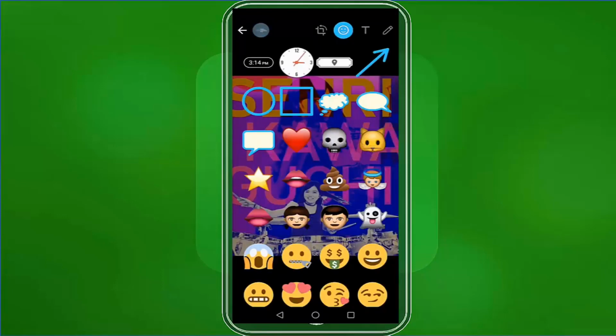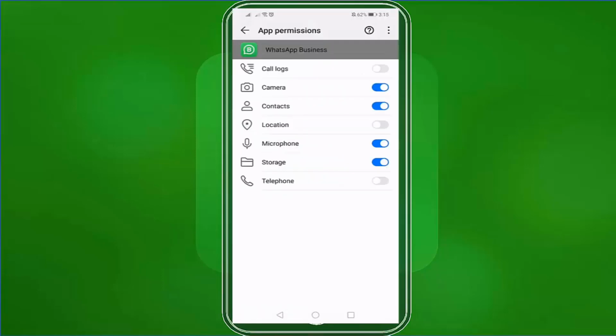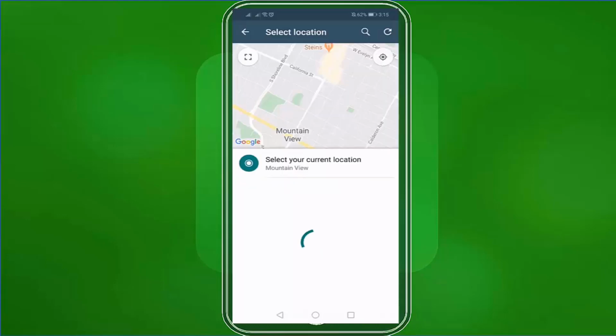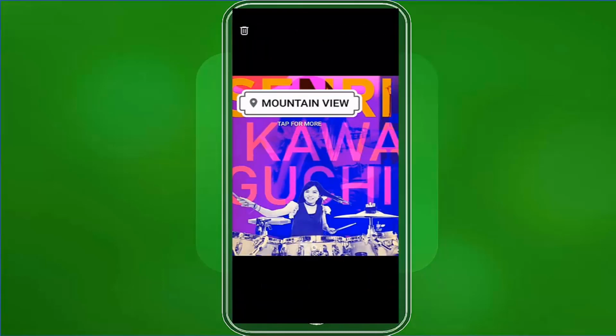Let's add another sticker. This sticker adds a location to your photo, but you must enable the location settings for WhatsApp. We have enabled the location setting for WhatsApp. Going back, you are now seeing a Google map showing your current location. As you can see, the sticker shows our location here.